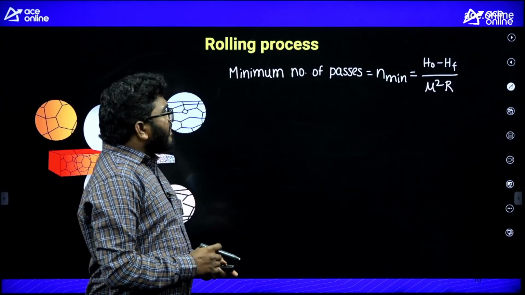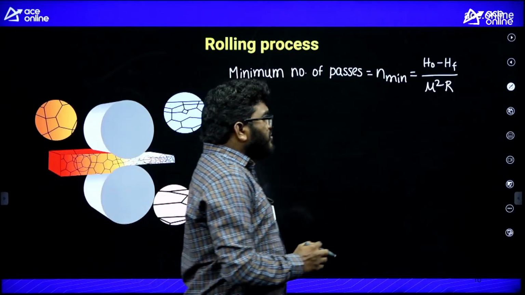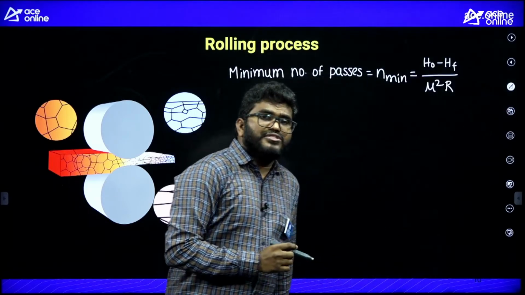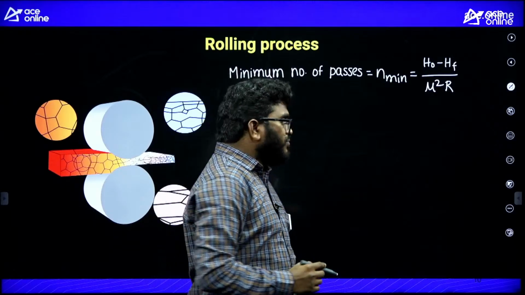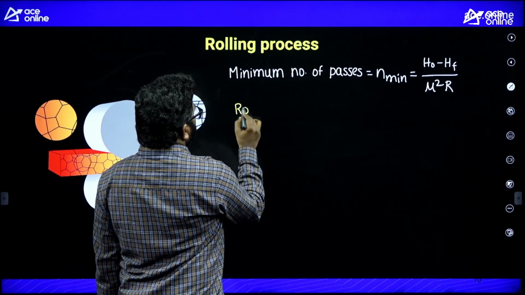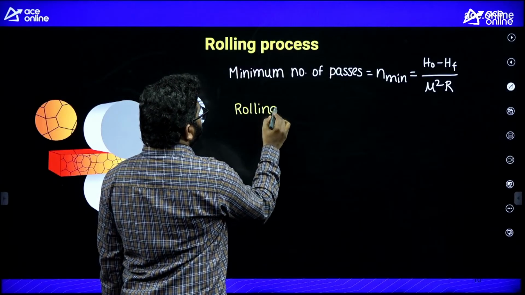Next, a very important thing is the rolling force, or roll separating force.